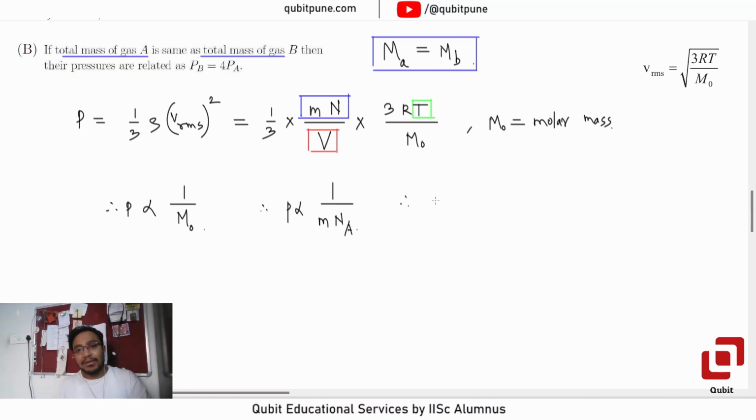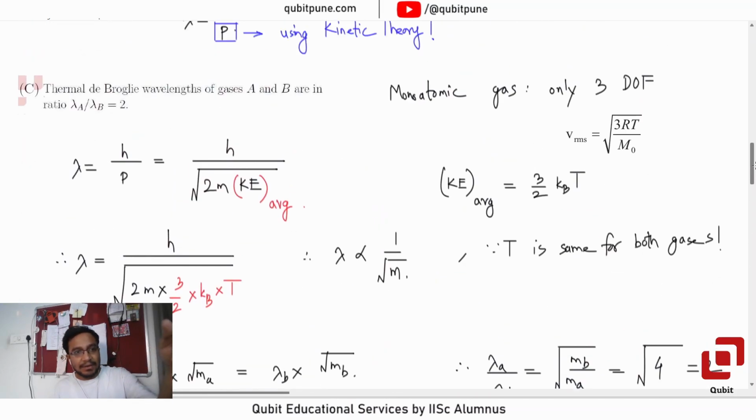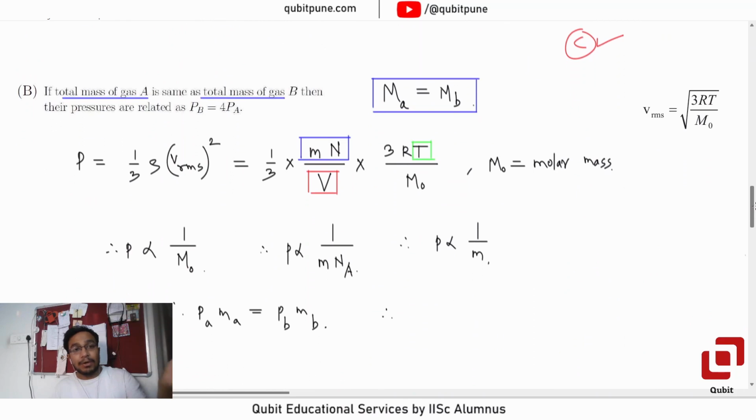But because Avogadro's number is a constant, P will be directly proportional to 1 upon M, which means PA MA is equal to PB MB. Which ratio we want? Be careful now. In option C, they wanted lambda A by lambda B. Now they want PB by PA. So PB by PA will be MA by MB.